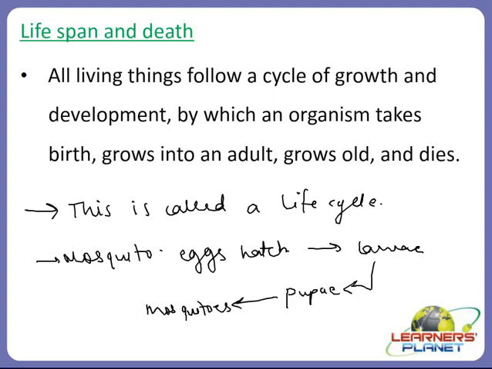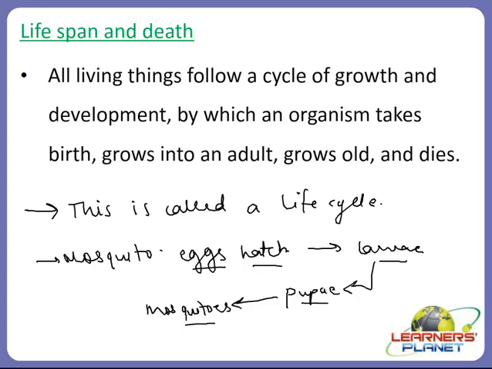So what we can say about a mosquito? A mosquito's eggs hatch into larvae, then larvae grow into pupae, and pupae finally grow into mosquitoes. So this is the life cycle of a mosquito.